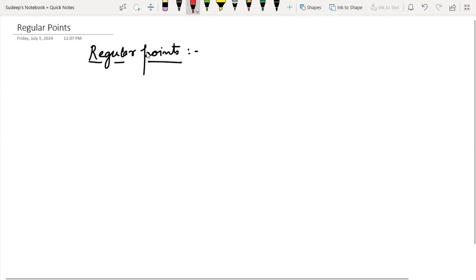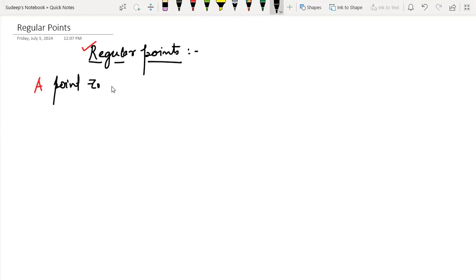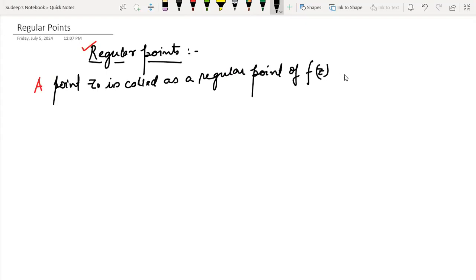Hello, in today's lecture, we are going to study something about regular points. So what are regular points? A point z naught is called a regular point of a function f(z) if f(z) is analytic at the point z equals z naught. So this particular point z naught is called a regular point.